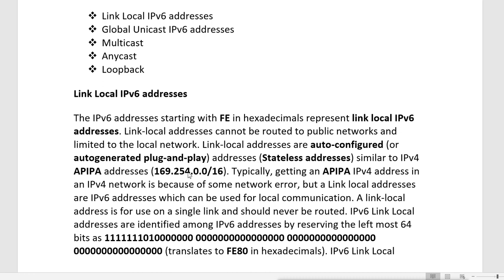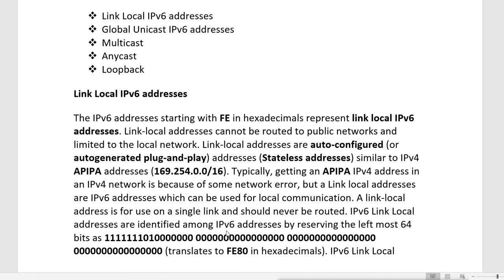This feature is used in IPv6 also, and this IPv6 link local address is actually the same as APIPA. That means it is automatically configured. We don't configure these addresses. These addresses are automatically configured in every machine.